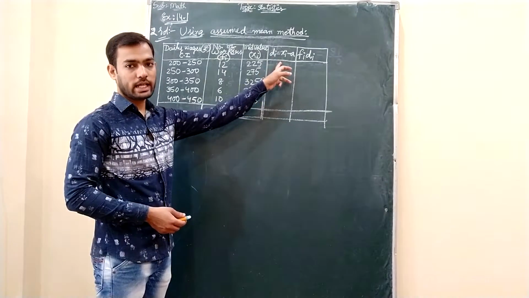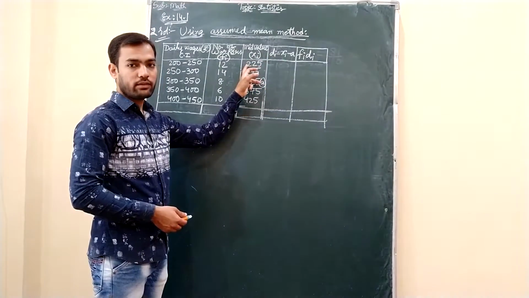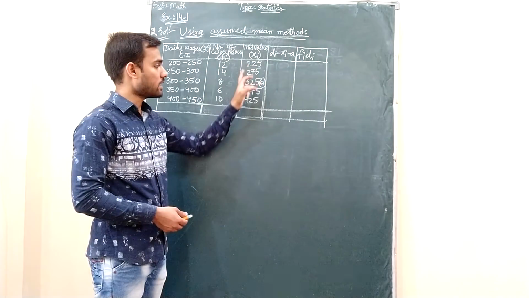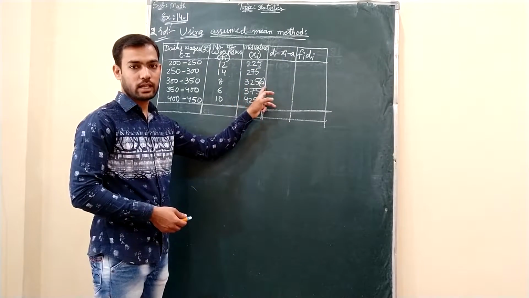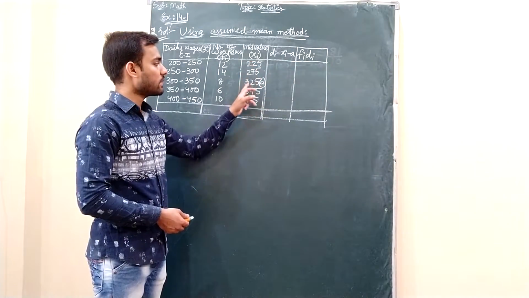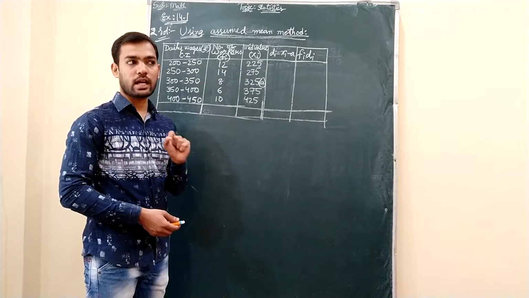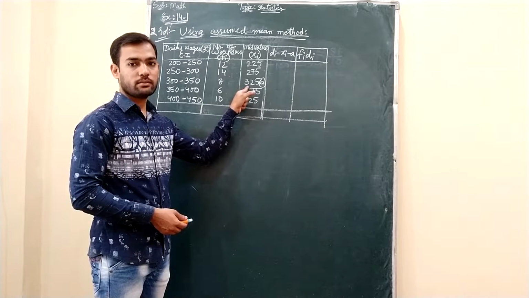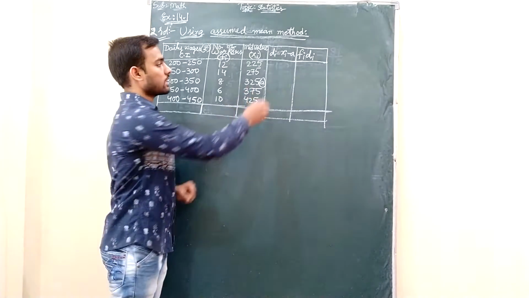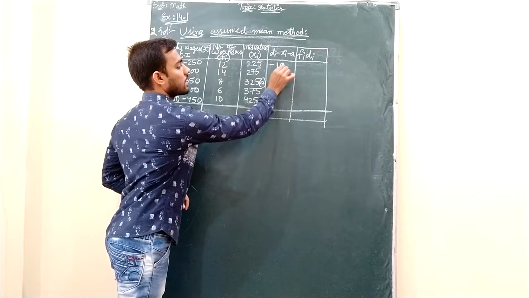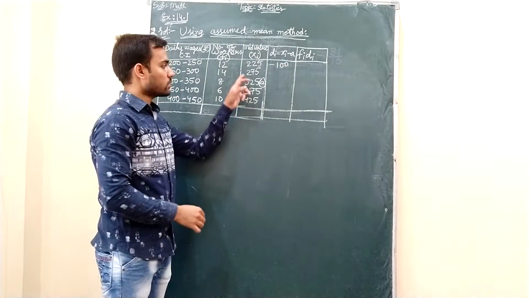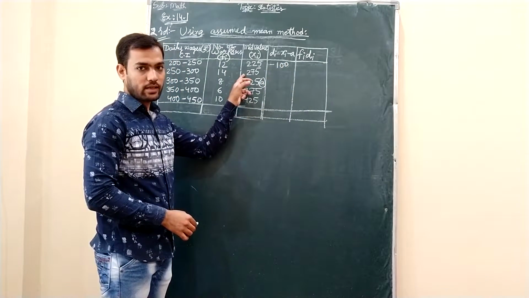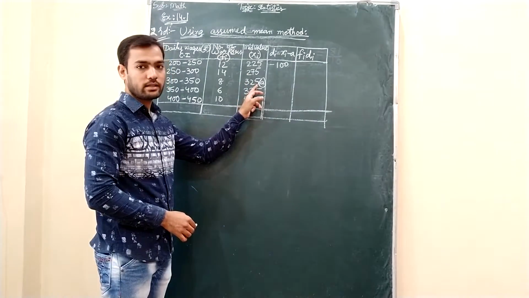We will go for finding the di values. 225, this is xi, minus 325, that is a. So 225 minus 325 is nothing but 100, but since 325 is the bigger one and has the negative sign, that is the reason you have to write minus 100. 275 is the next xi value, minus a, that is 325.